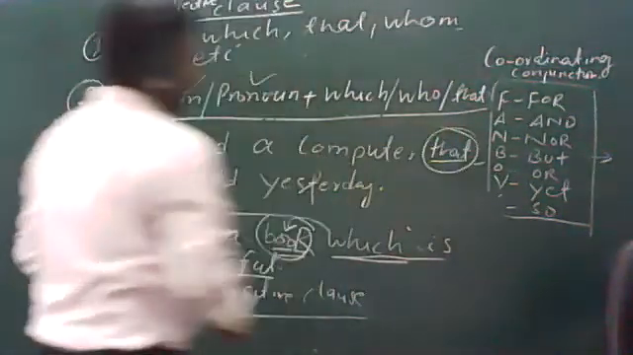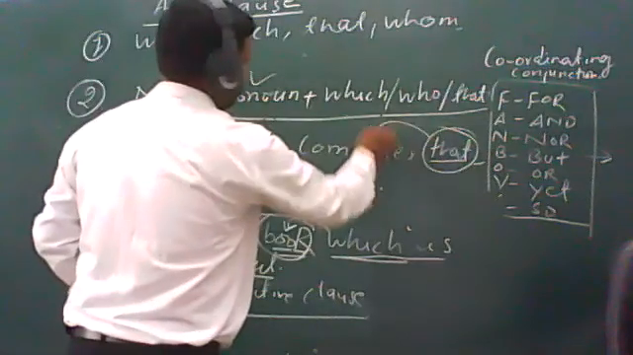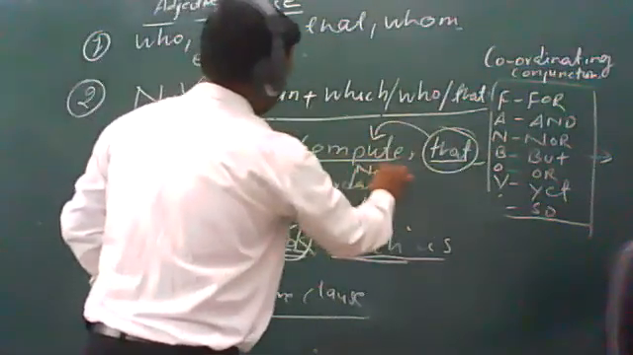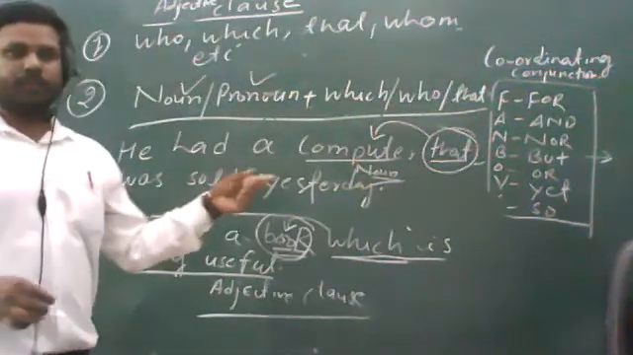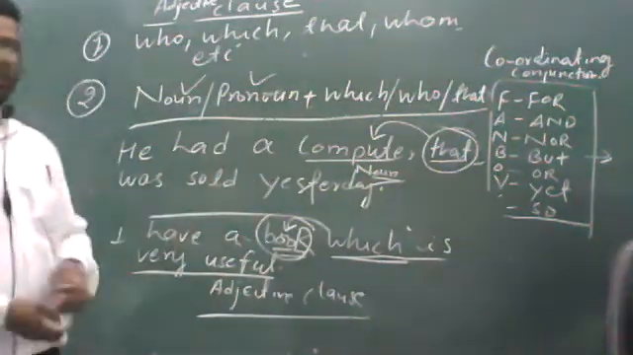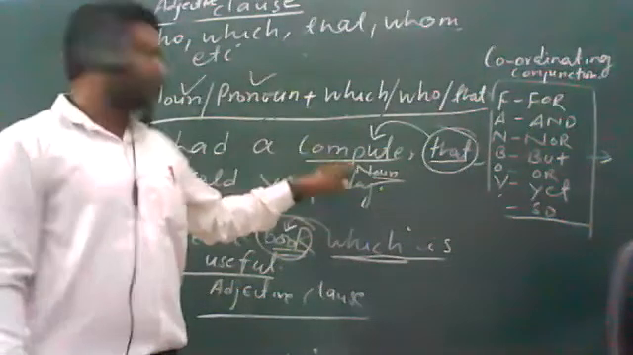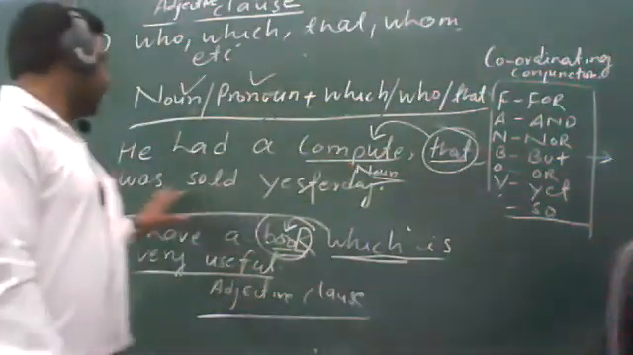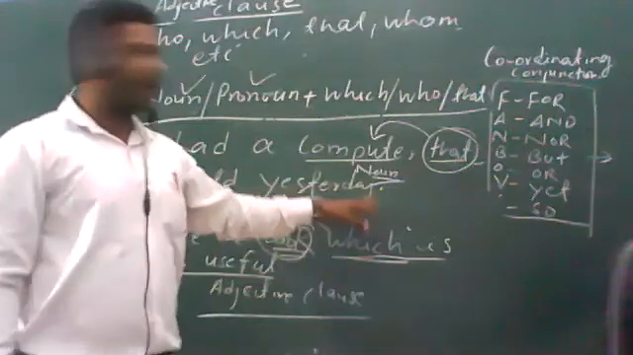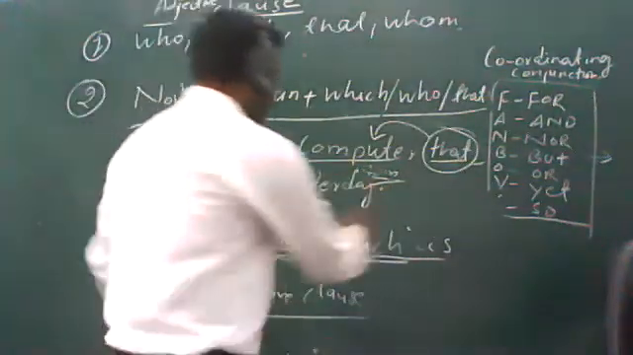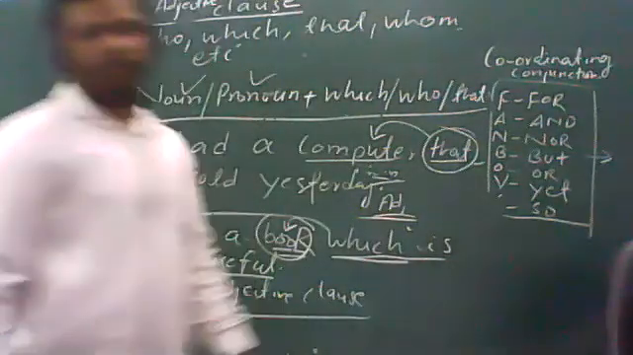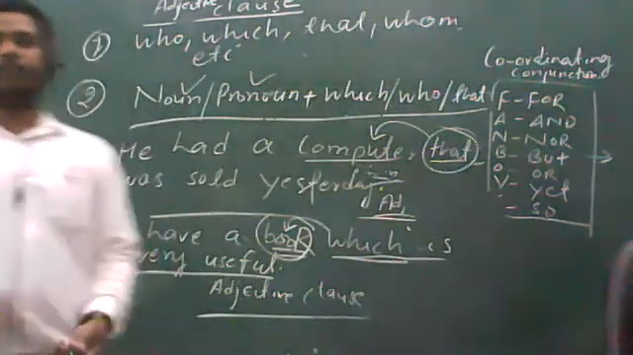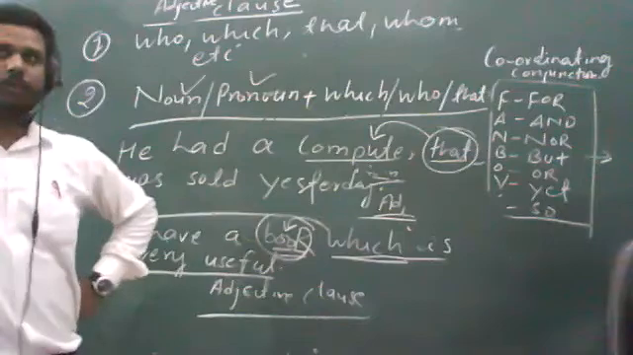So you can see that a subordinating conjunction has been used, and before it "computer", which is a noun word, has been used, and it's talking about the computer which was sold yesterday. It is not talking about any common computer. It's talking about that particular computer that was sold by him yesterday. So that is why it is an adjective clause, because it is describing the computer. So I think these examples are enough to help you understand the adjective clause.